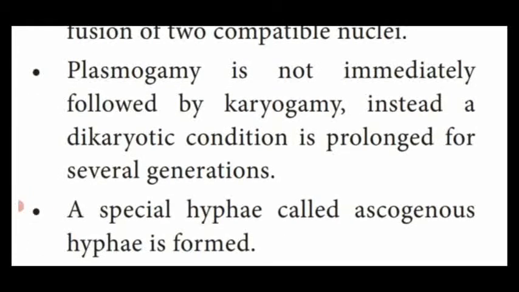Then a special hypha called the ascogenous hypha is formed. Only the ascogenous hyphae are produced afterwards, bearing the ascus with the ascospores. So a special type of hypha named ascogenous hypha is also formed in Ascomycetes fungi.